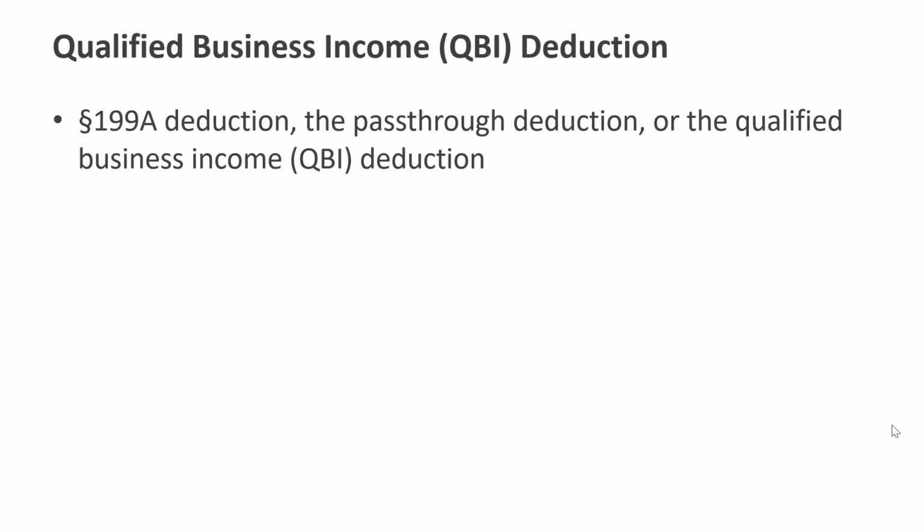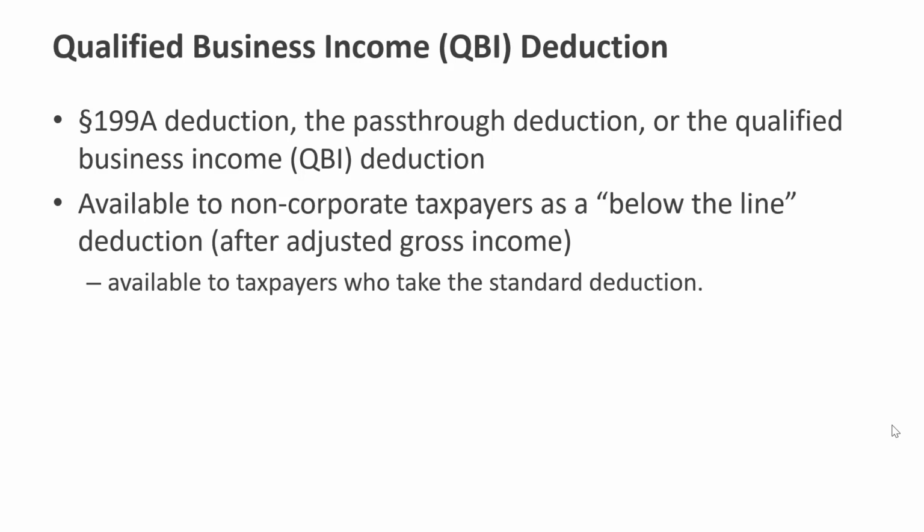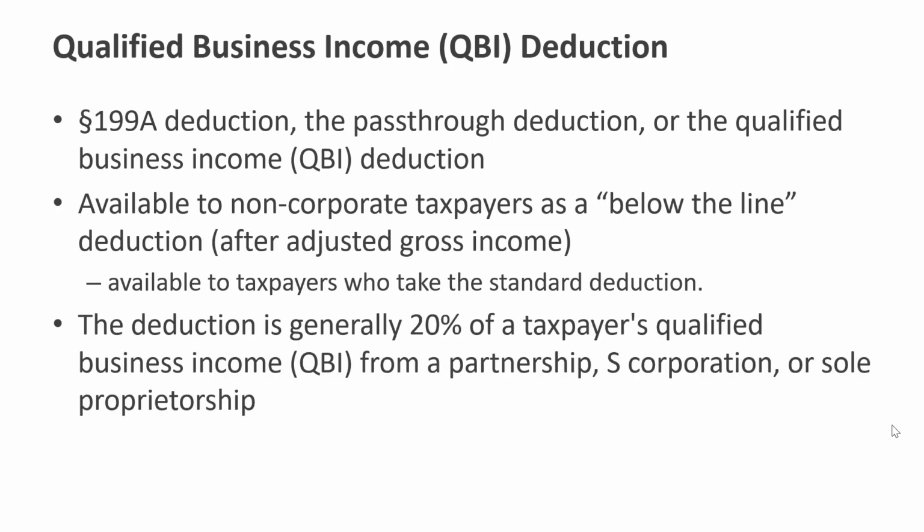So you might hear this called the Pass-Through Deduction, the 199A QBI Deduction. It all means the same thing. So we know that this is a below the line deduction. That means it's after adjusted gross income, so a from adjusted gross income deduction for non-corporate taxpayers. And it's available to taxpayers who take the standard deduction as well. So meaning even if you don't itemize, you can still take the QBI deduction. Generally speaking, the deduction is 20% of a taxpayer's qualified business income from a partnership, S corporation, or sole proprietorship.